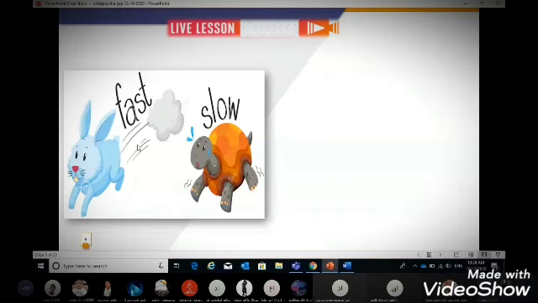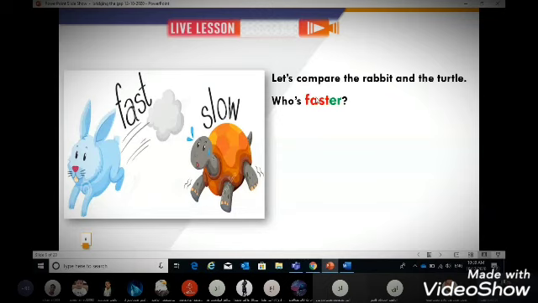So now, after describing the rabbit as the rabbit is fast, the turtle is slow, now we are going to compare the rabbit and the turtle. Who's faster? Of course, good. The rabbit is faster than the turtle. So here we have the adjective fast, we add er, and then the sentence is the rabbit is faster than the turtle. What about the turtle? Let's use the adjective slow. Who can answer the question?